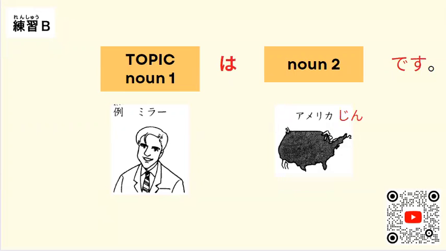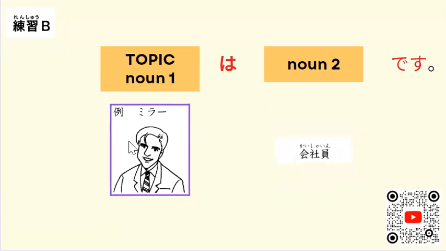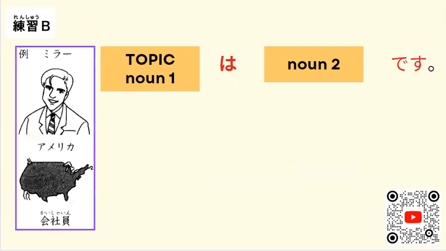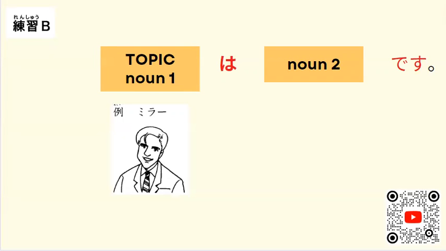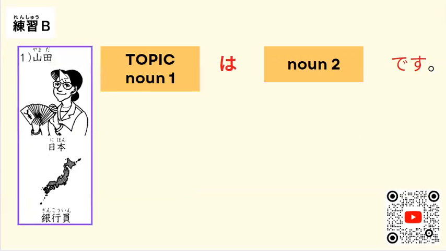And then, what's the other information about Mira-san? Based on this information card, ミラさんは会社員です。いいですか皆さん。ミラさんはアメリカ人です。ミラさんは会社員です。Okay, let's talk about Yamada-san.